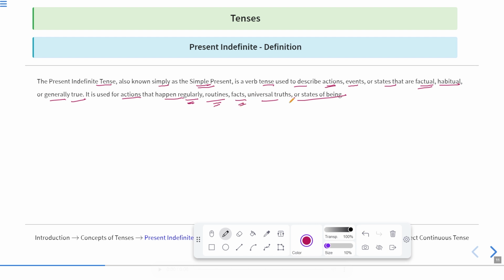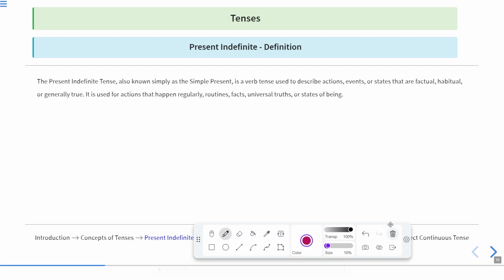Okay, some facts. Now, if you talk about geographical facts or scientific facts, they will also occur in present indefinite tense. Universal truths are always written in present indefinite tense because they have been occurring from the beginning of time and will continue up to a particular time, or up to what time in the future, no one knows. Okay, for example, the sun rises in the east. So we have seen the sun rising in the east till now, and we will be seeing the same in the future as well. Up to what time, we can't say that. Okay, or the states of being.